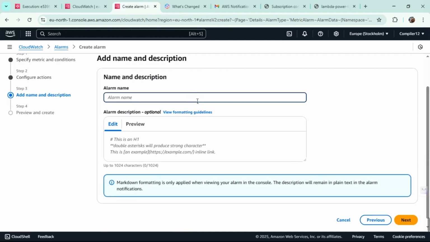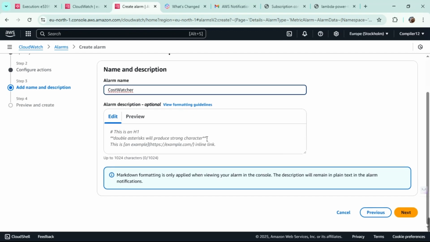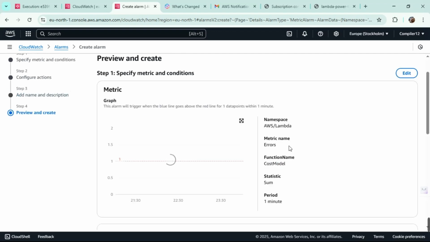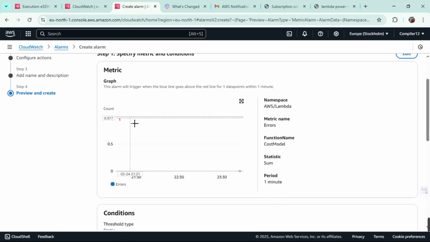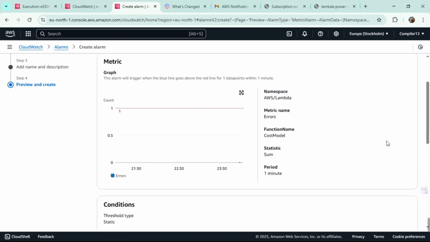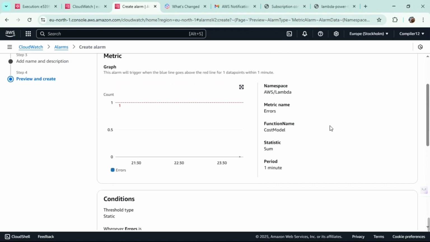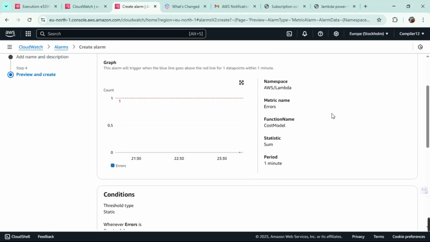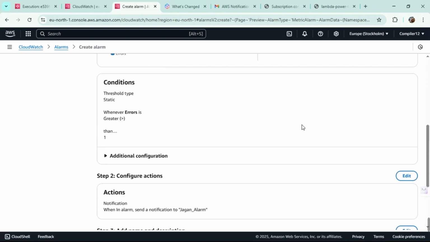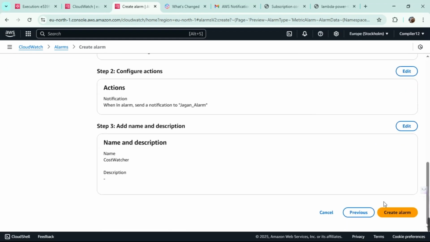Well, let's keep the alarm name as cost watcher for a more fancy one. That's all. There is nothing to do, and that's it. I think we have completed everything. That's what we are going to be doing: 1 minute, configure actions. That's all. Let's create the alarm right away.